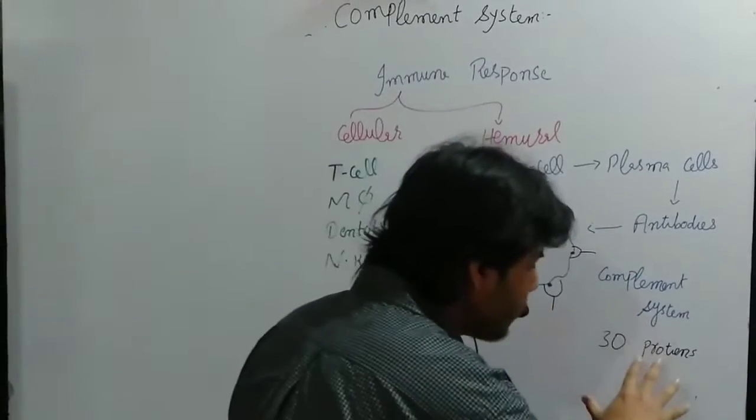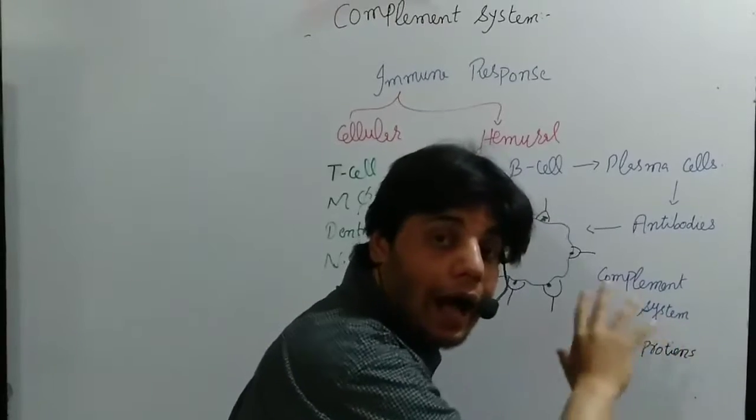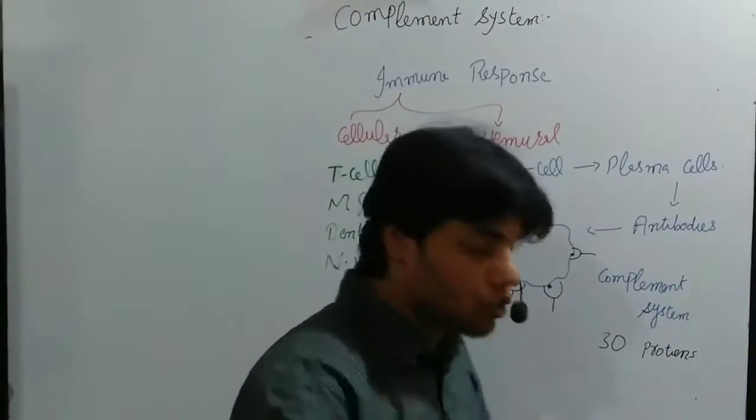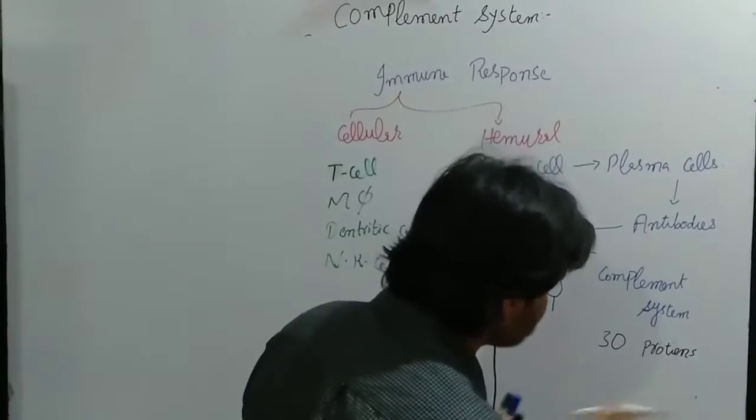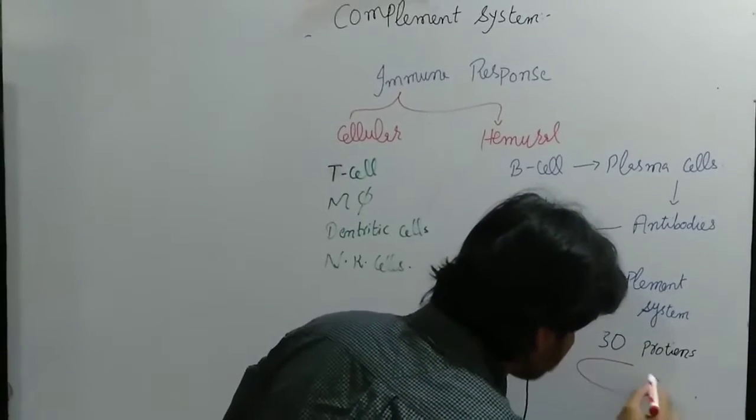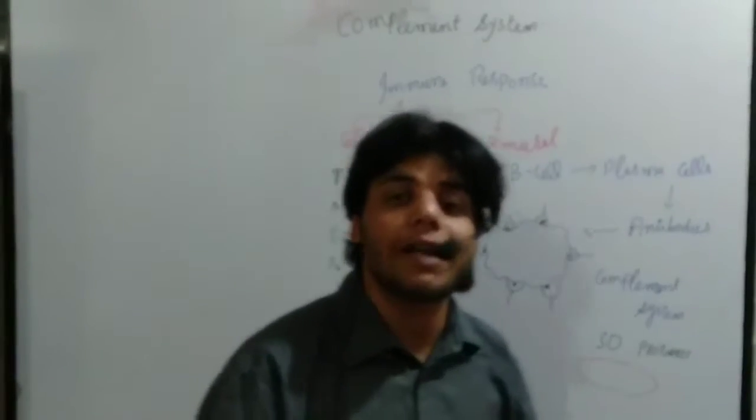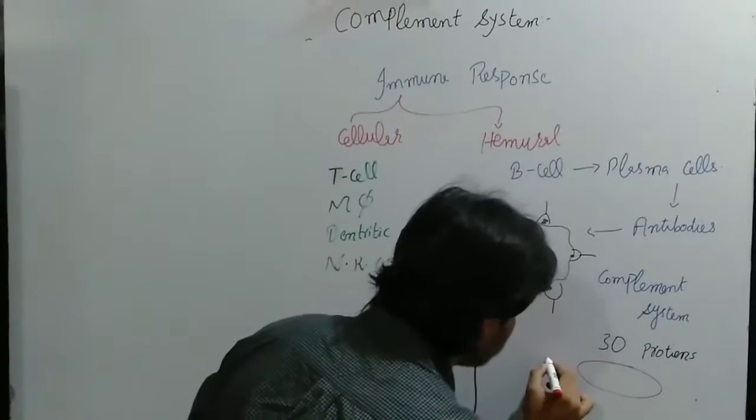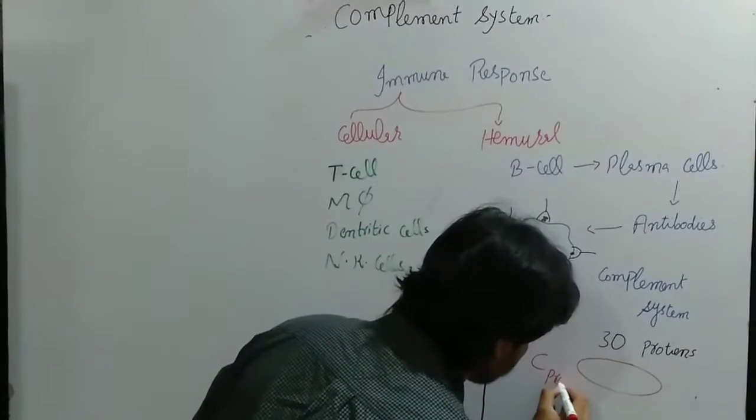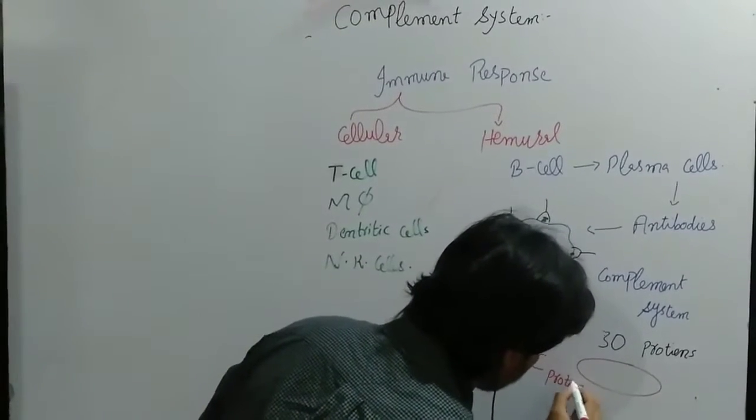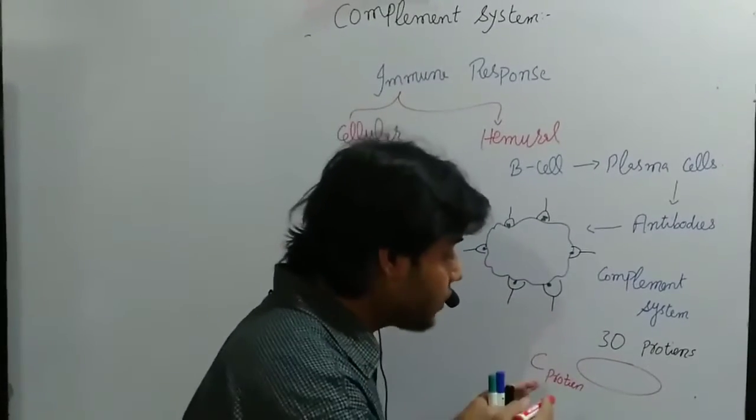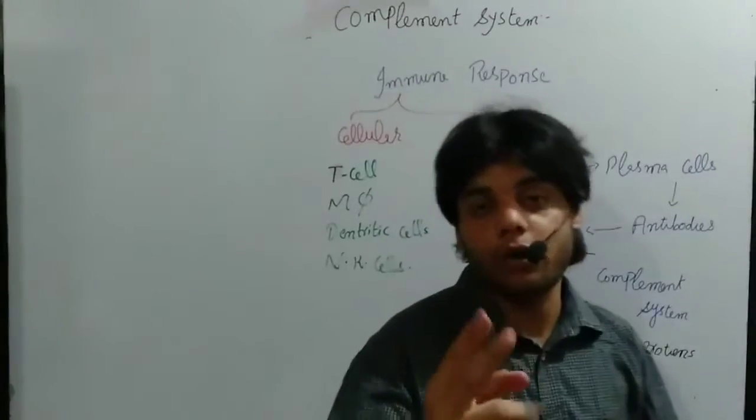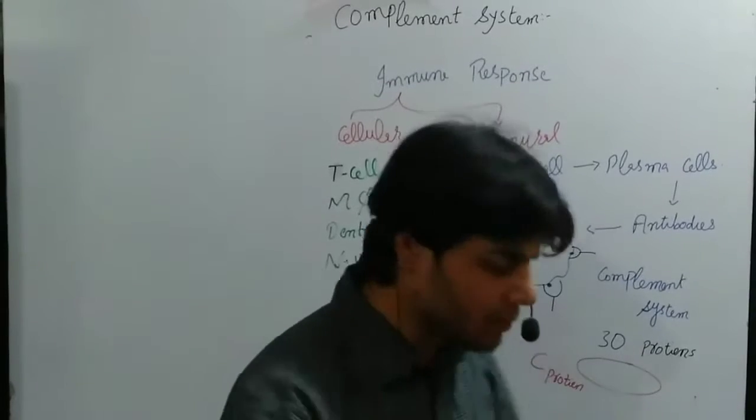Now each of the proteins has two subunits. Let me draw. Let's suppose this is the complement. These proteins are usually called complement proteins. We call them C proteins or complement proteins. Now this complement protein has two subunits. One is the large subunit and the other is the small subunit.